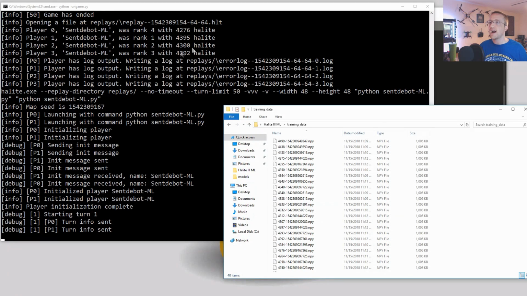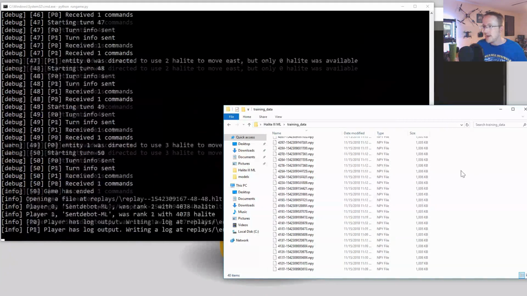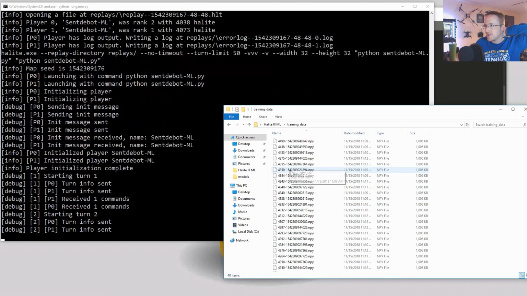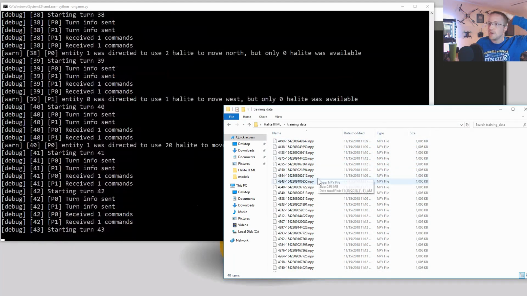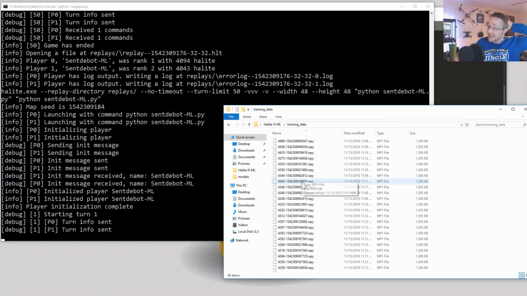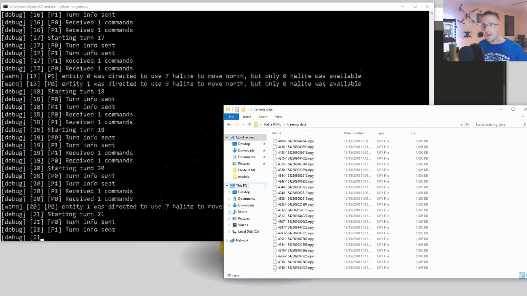In my opinion, this AI is way better. I mean, we don't have 5,000 games yet, but look how few of them are at the 4100s. Almost instantly we're in the 42s and up. So I would hazard to guess this is significantly improved, but we'll see just by how much in a while.